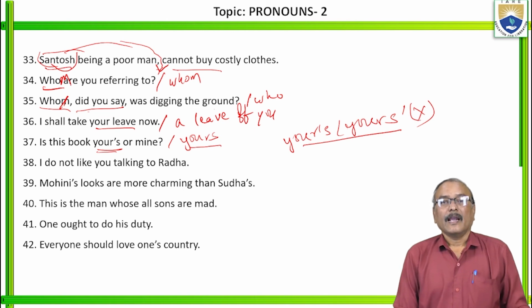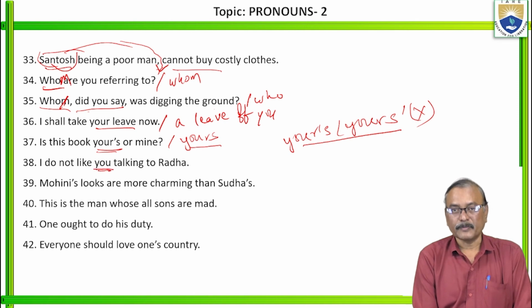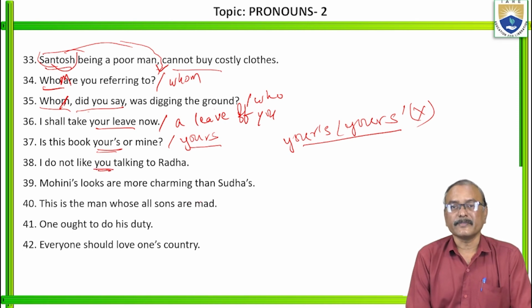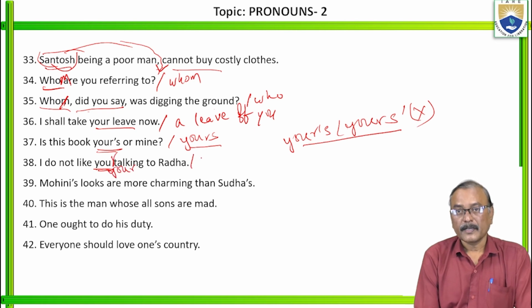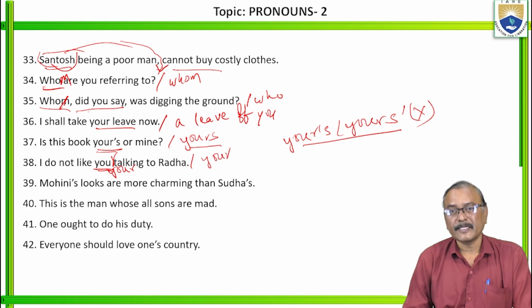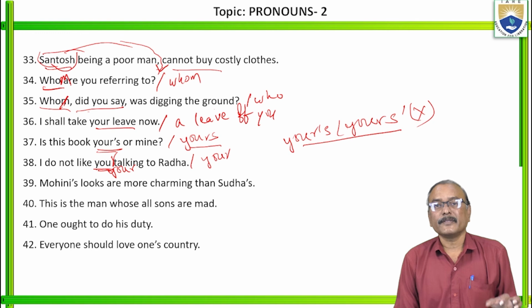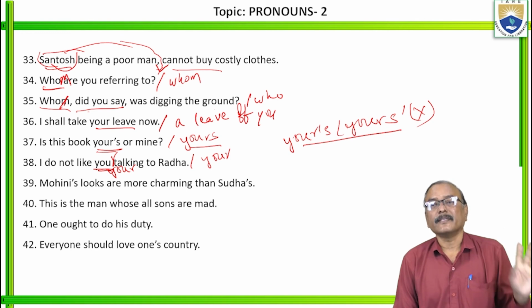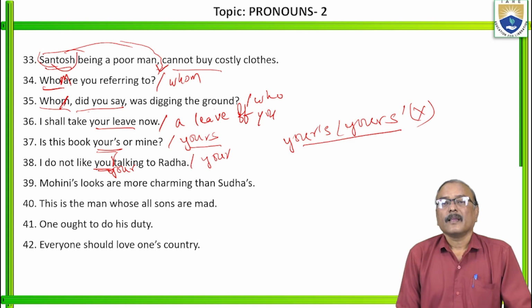Okay. I do not like you talking to Radha. Actually, I like you, but I do not like your activity. What is your activity? Your activity. I do not like your activity. What is that activity? Talking to Radha is your activity. So: I do not like your talking to Radha.